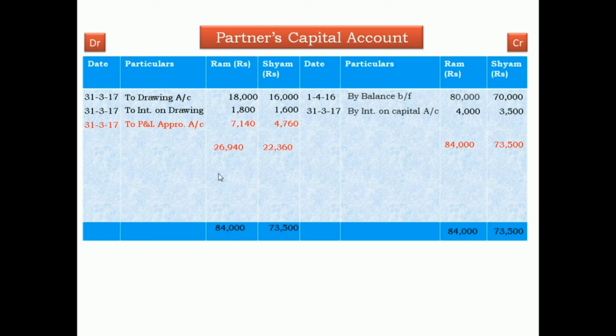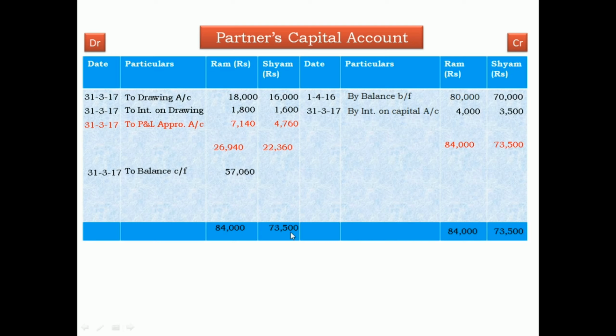Now we take the difference and find out the closing capitals. On 31st March 2017, by balance carry forward. This is the opening capital and this is the closing capital. Now 84,000 minus 26,940 is 57,060.